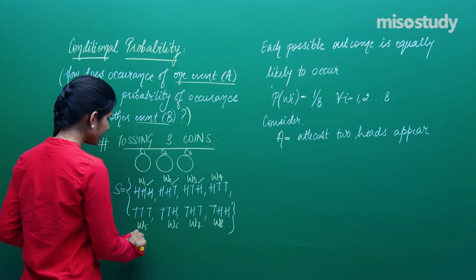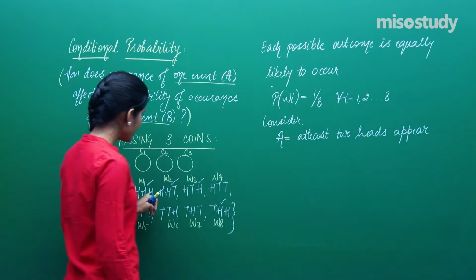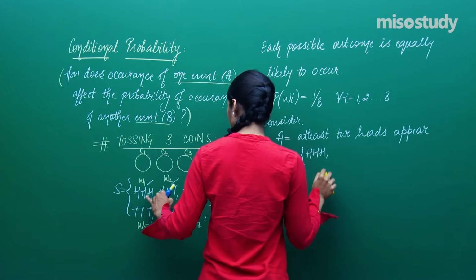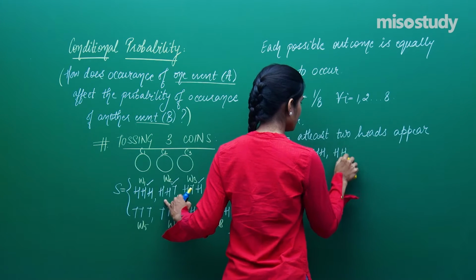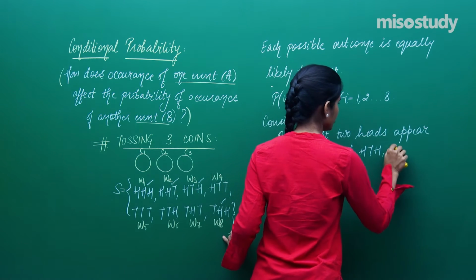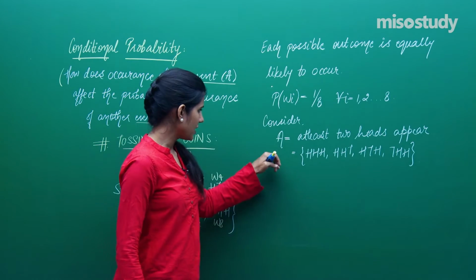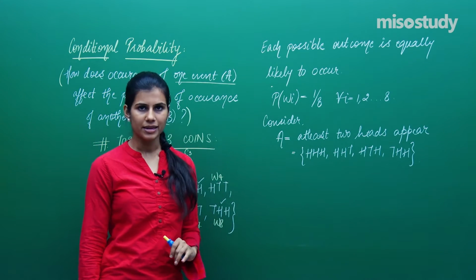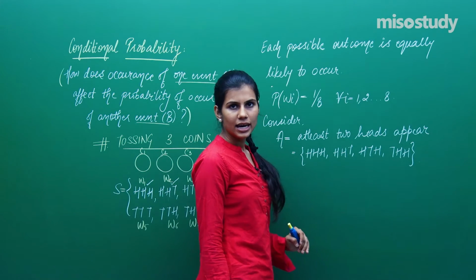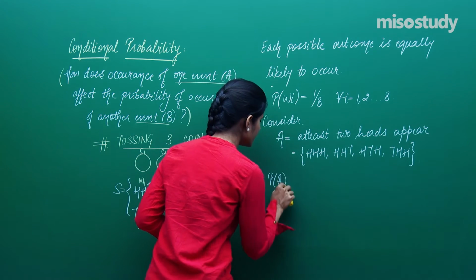This is only 1 head, this is no head, 1 head, 1 head, at least 2 heads. So I have H, H, H, then I have H, H, T, then I have H, T, H, and I have T, H, H. These are the 4 elementary events, 4 possible outcomes favorable to event A because in them at least 2 heads are appearing. If A is this event associated to this particular random experiment, what is the probability of event A?